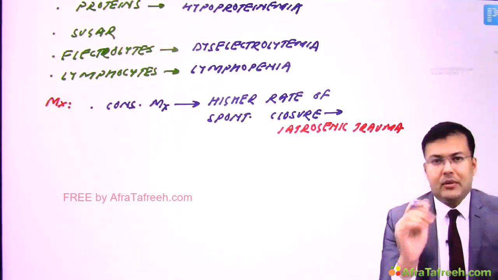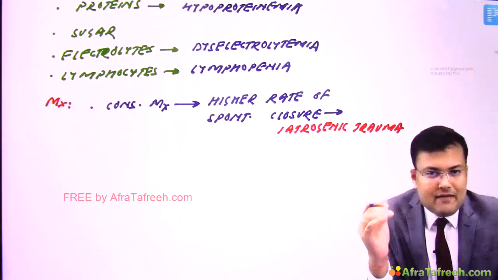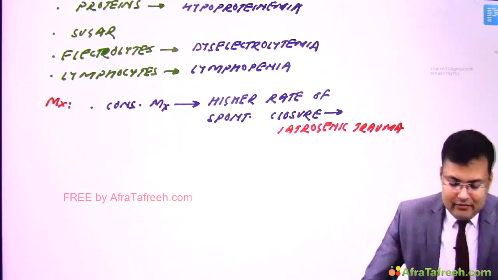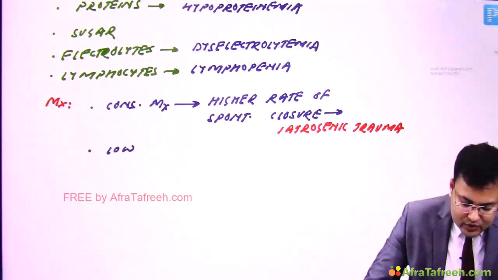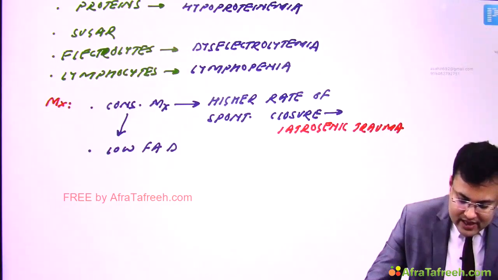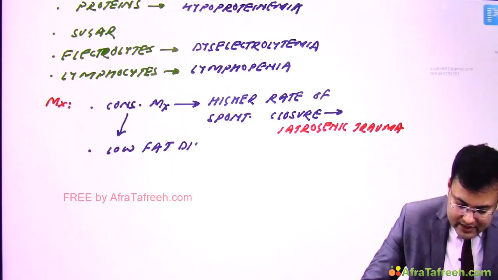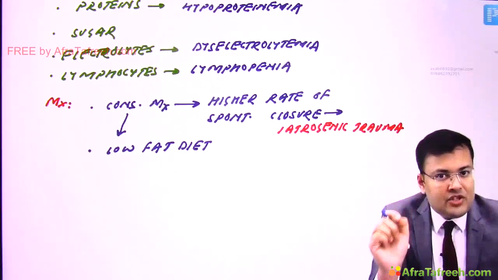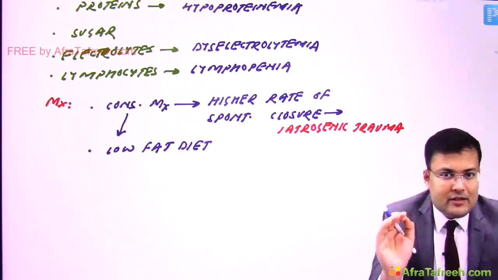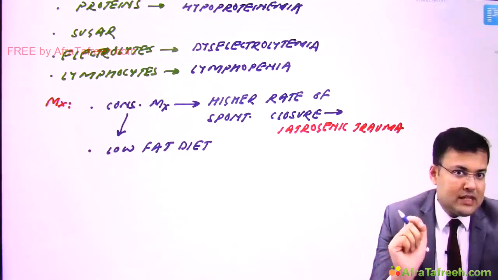Okay, now see the problem. Chyle has high fat content, and that's why we have to advise a diet which should be low fat. So what are the components of conservative management? Low fat diet, and in the low fat diet especially we advise medium chain triglycerides. This is a very important point and it was asked many times.